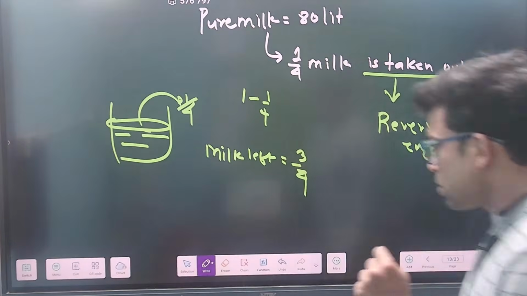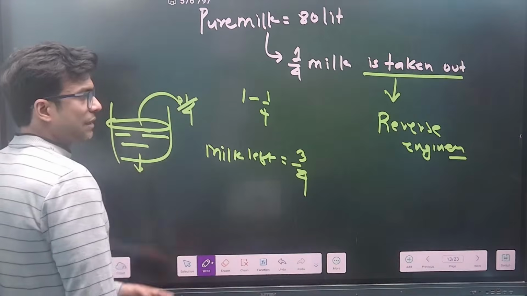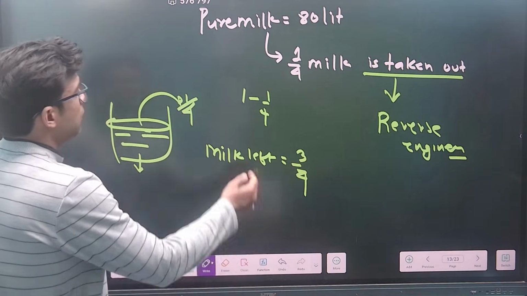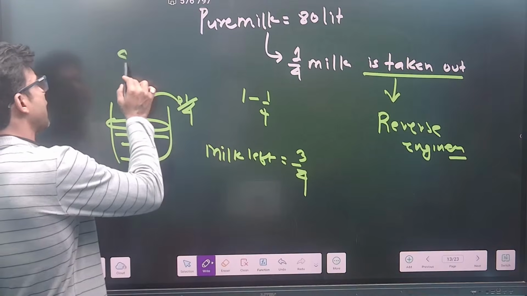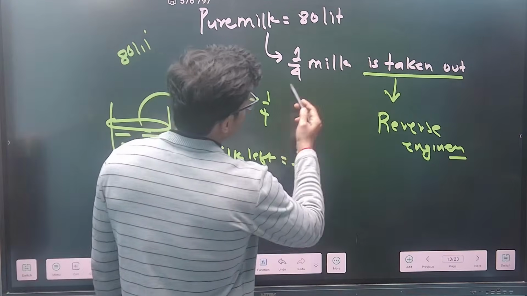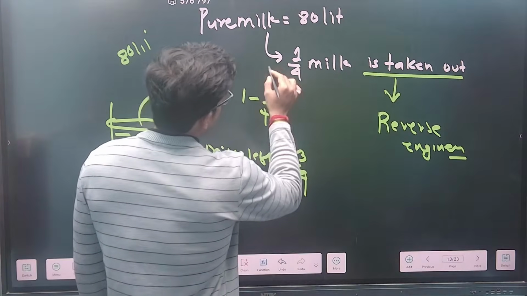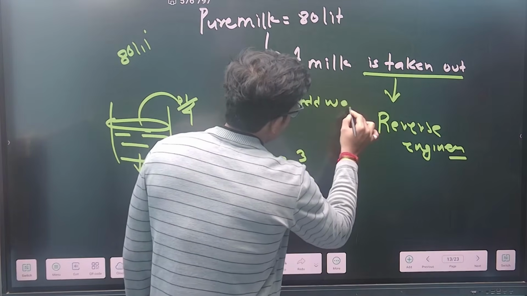But also understand the concentration will change, but the liters will not change, na? Means if I calculate, the mixture will exactly look like 80 liters. So what will you do? If 1/4 milk is taken out, for compensation you will add water. Am I right?